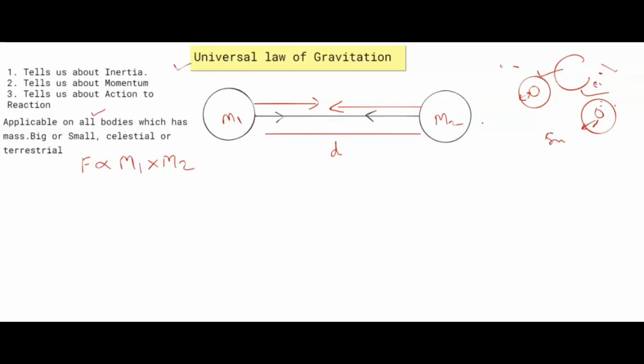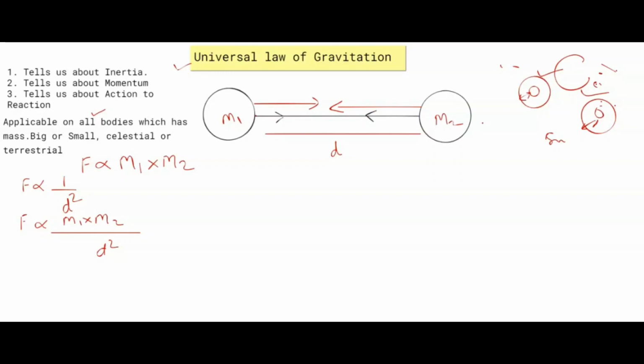The second point is that the force of attraction is inversely proportional to the square of the distance between these objects. These two objects are placed at a distance d. So when we combine these, F is proportional to m1 multiplied by m2 divided by d square.